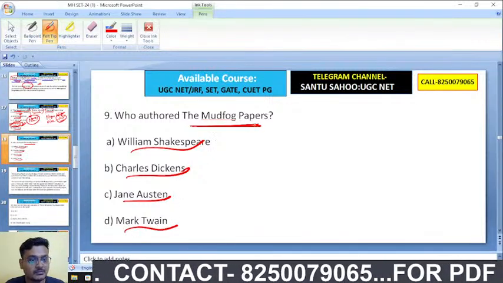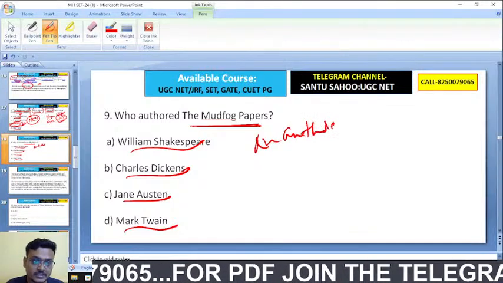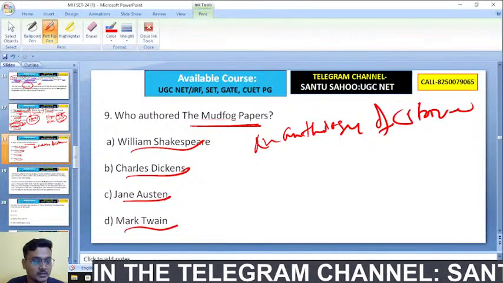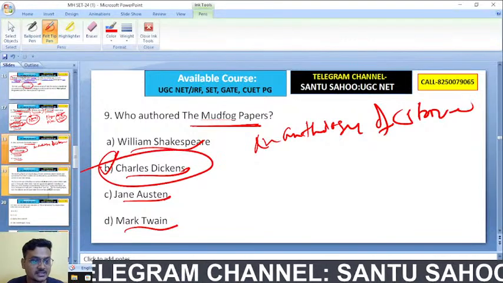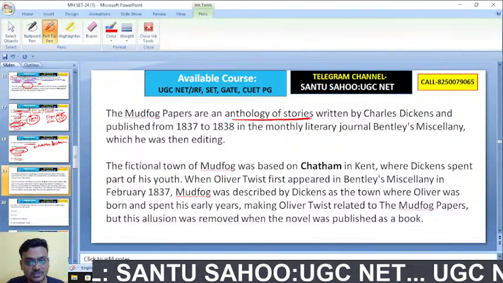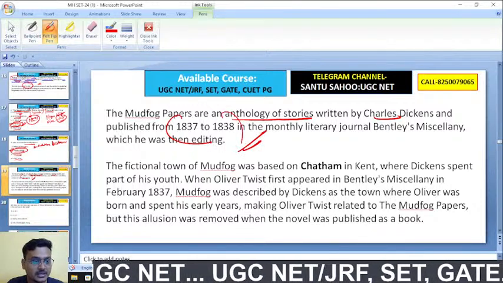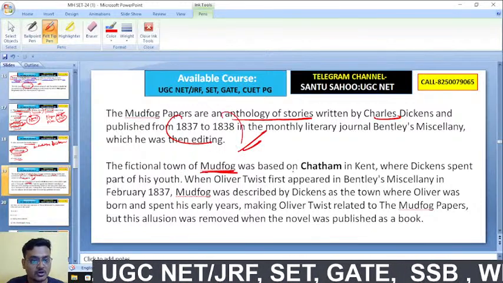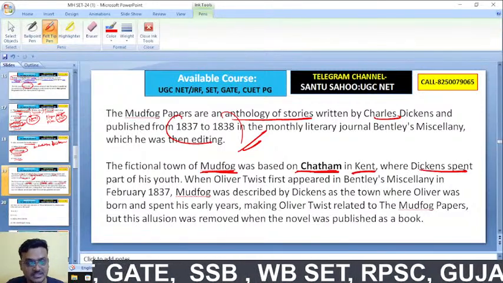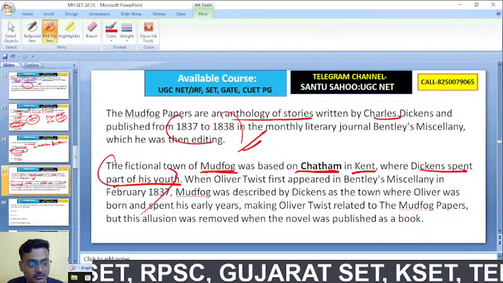The Mudfog Papers is an anthology of stories, a work by Charles Dickens. Charles Dickens is the right answer, 9B. The Mudfog Papers are an anthology of stories written by Charles Dickens, published from 1837 to 1838. Got it? The fictional town of Mudfog was based on Chatham in Kent, where Dickens spent part of his youth.